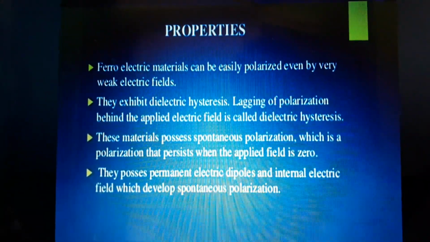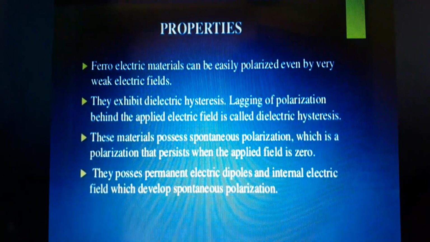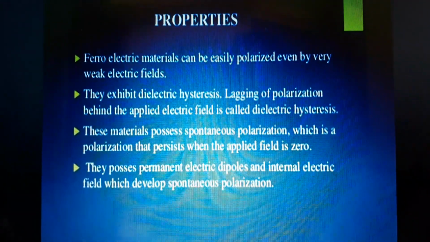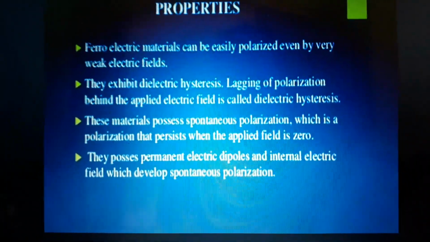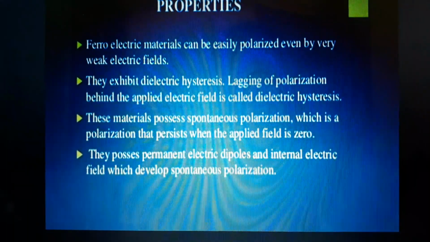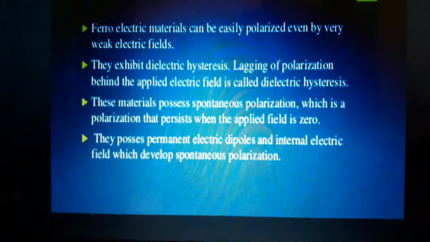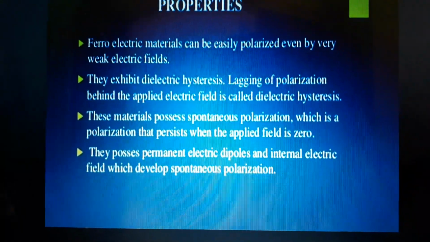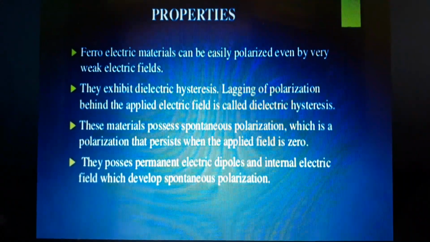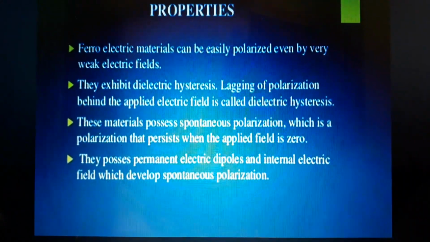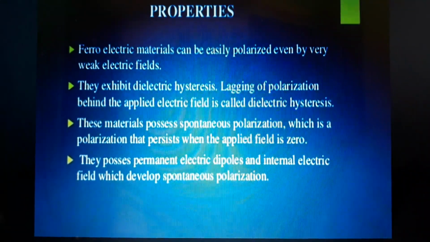Next, properties. First, ferroelectric materials can be easily polarized even by a weak electric field. Second, they exhibit dielectric hysteresis. In the previous slide we saw how hysteresis appears in ferroelectric materials compared to non-ferroelectric ones. Dielectric hysteresis is the lagging of polarization behind the applied electric field.